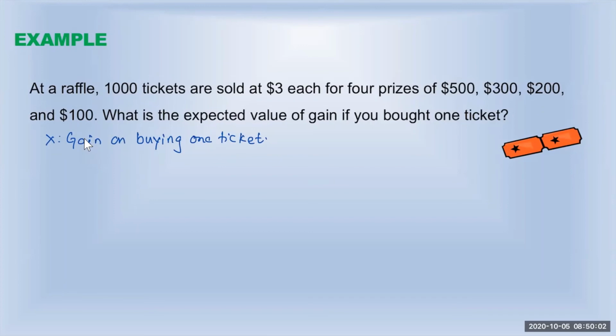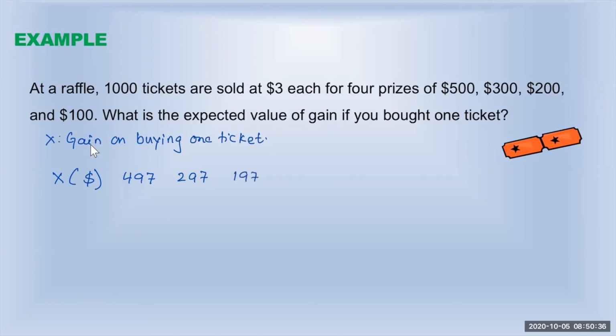996 tickets are losing. So if I want to write the gain X in dollars, the first gain, if you win $500, the gain is $497. If you win a $300 prize, the gain is $297. If you win $200, the actual gain is $197.